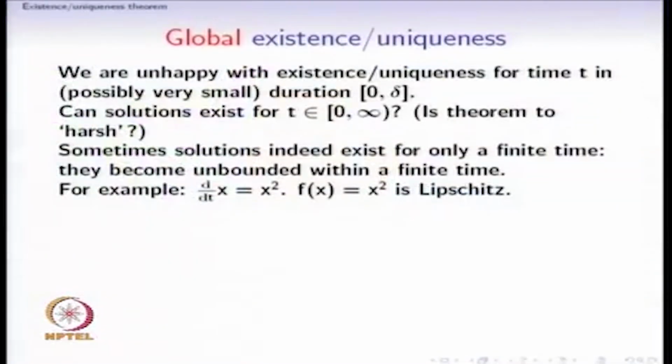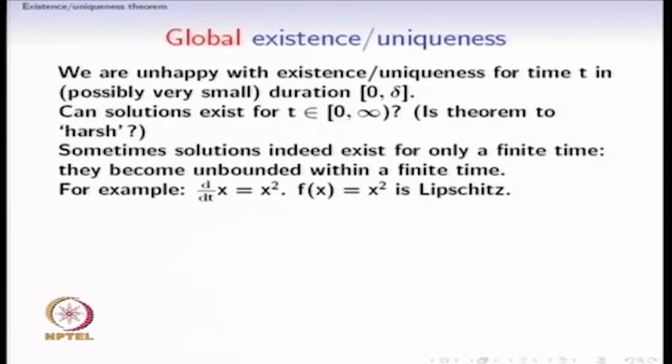It is indeed true that sometimes solutions exist for only a finite time. So our theorem can accordingly claim existence and uniqueness only for a short interval. Why would they exist for only a finite time? Because it is possible that the solution becomes unbounded in finite time.